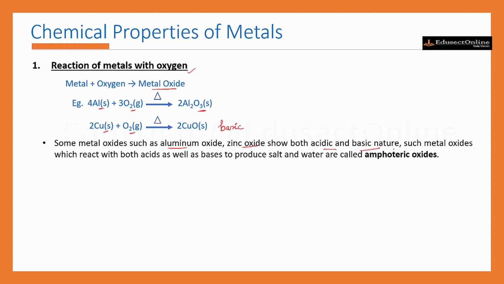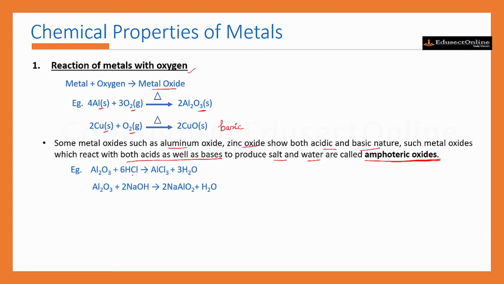That means such metal oxides can react with both acids as well as bases to produce salt and water, and they are said to be amphoteric oxides. So amphoteric oxides are those metal oxides which can react with both acid and base. For example, aluminum oxide.